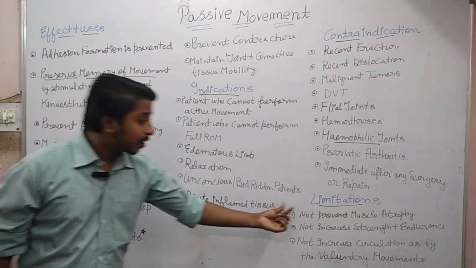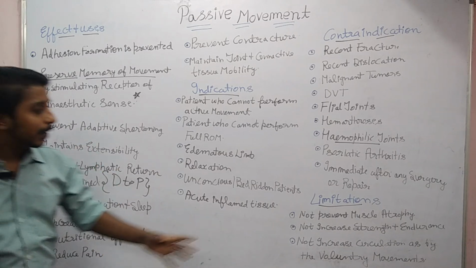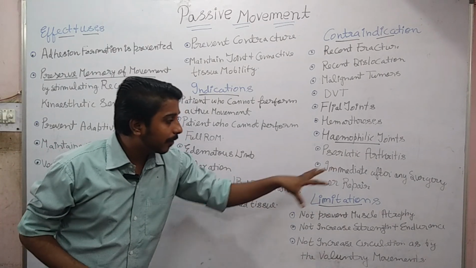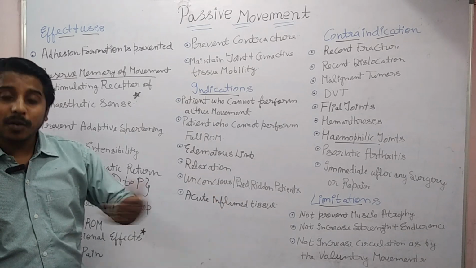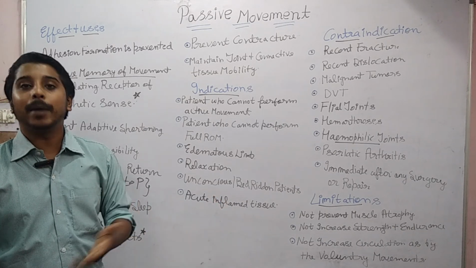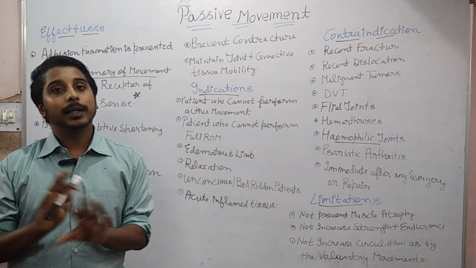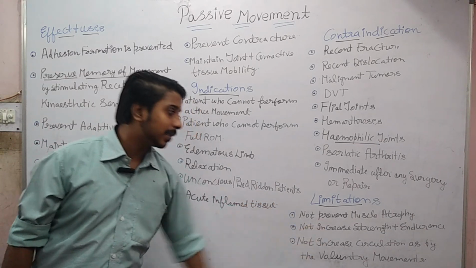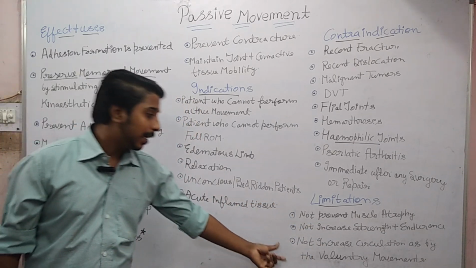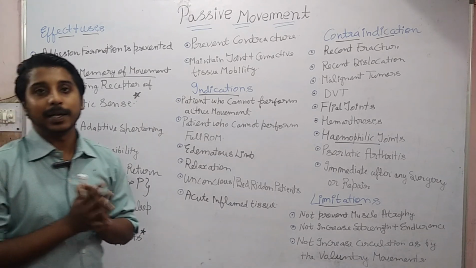limitations. Why? Because this passive range of motion, though it has a lot of good effects, is not sufficient to give us these benefits. Okay, it cannot increase strength, na? Why? Because it is passive movement. I am causing the movement. Okay, the muscle is not taking any part in the movement, so there will be no increase in the strength and endurance. Then it does not increase circulation as much as voluntary movement does.